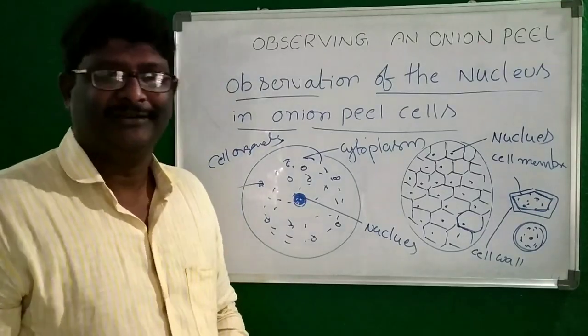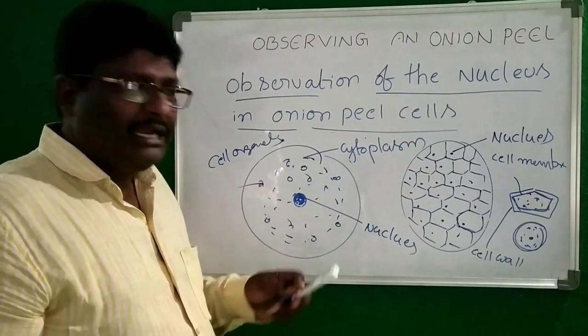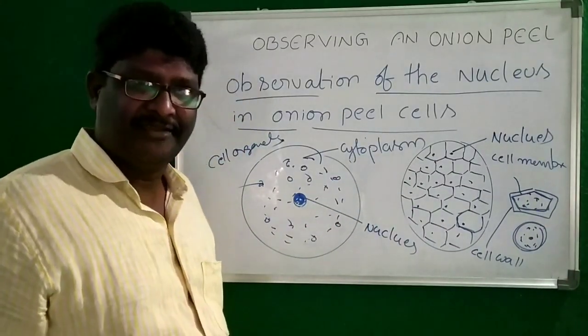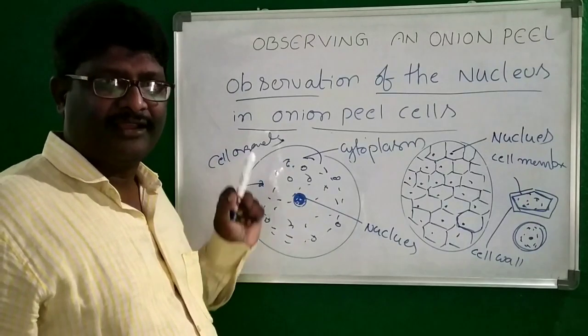Robert Brown. We have to learn about the cell organelles in the next class, that is the 9th class. Okay, these are all called cell organelles.